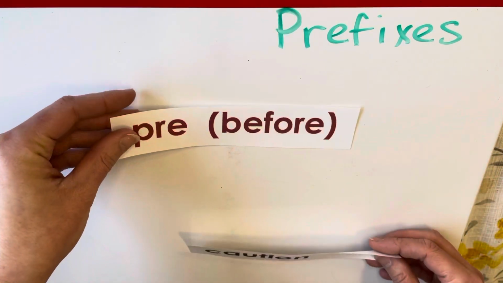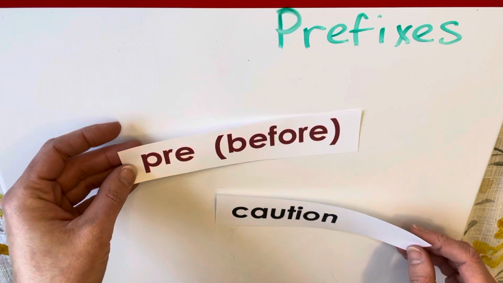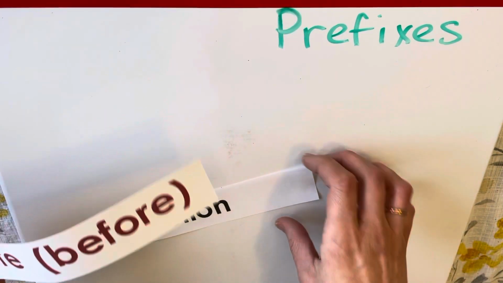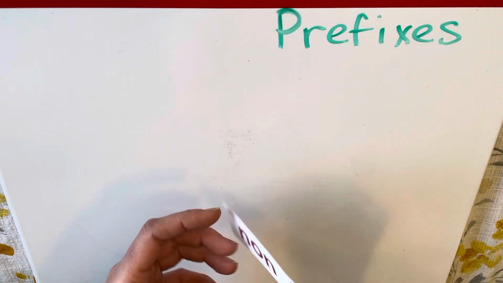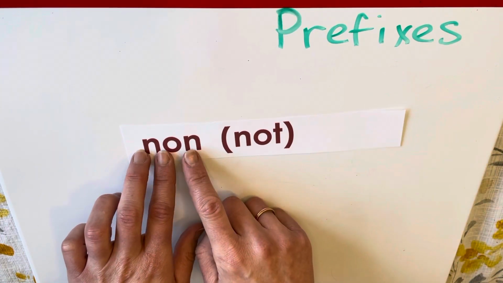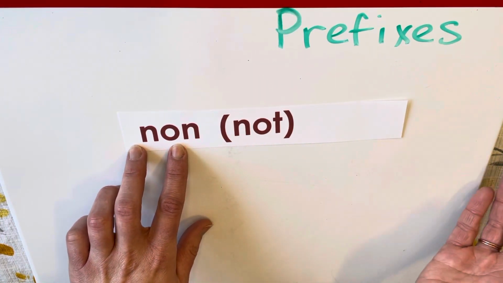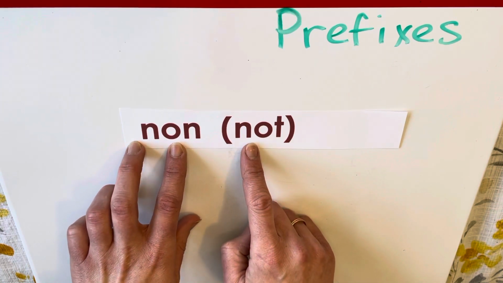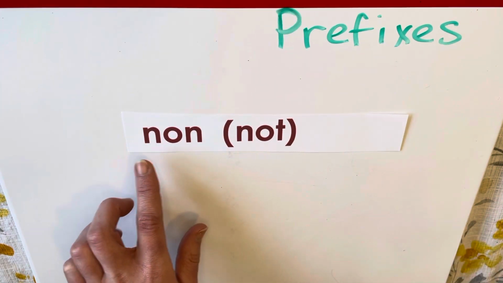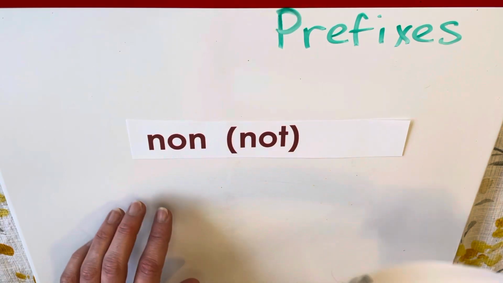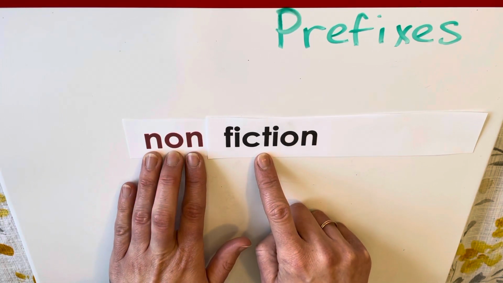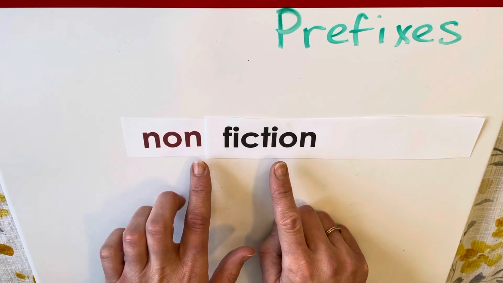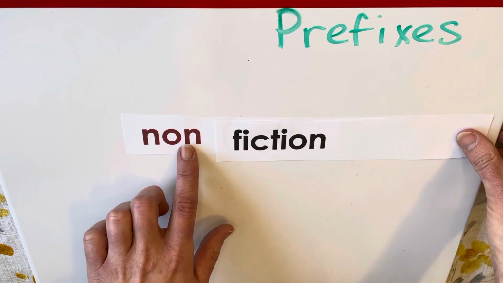So that's pre, and there are many others. We'll go over more throughout the week, but those are just some main ones that we all know about and we've heard before, okay? The next prefix that we use is non. If we see the prefix non in front of a base word, it just means not, okay? So here are your examples. We have non-fiction. If we're reading a book that's non-fiction, it means it's not fiction, right? Non-fiction. Okay.